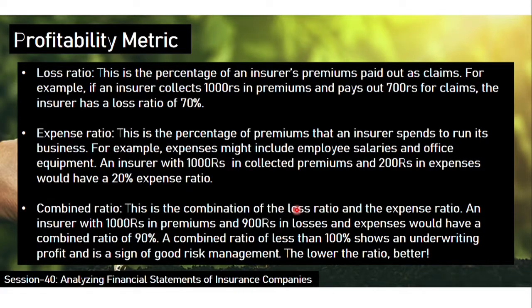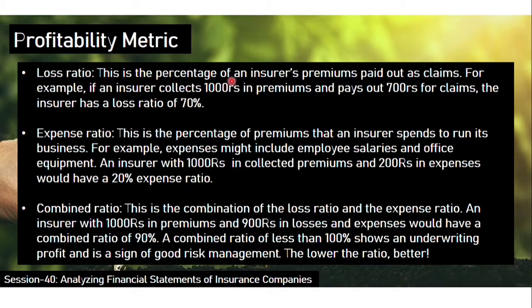There are some profitability metrics we also utilize for analyzing the profitability of an insurance business. One is the loss ratio, another is the expense ratio, and both of these combined is nothing but the combined ratio. It is self-explanatory.